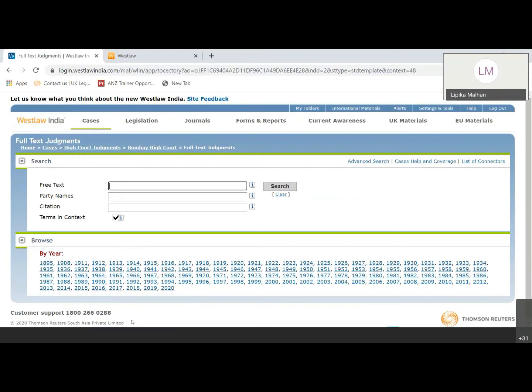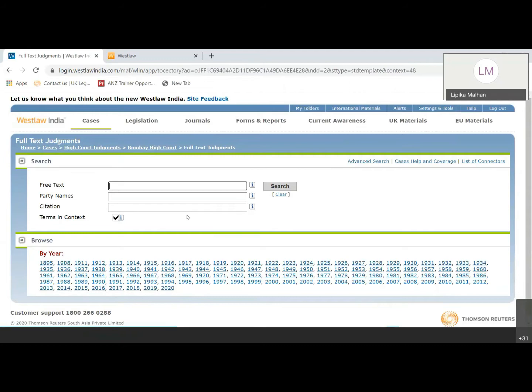Now, just remember one thing, whenever you do any searches, there's a trail going on top. From home, we went to cases, we have come to High Court judgment and Bombay High Court and full text judgments. So now whatever you search in this bar will give you results only from Bombay High Court. So you have filtered your search, and whatever results you get here will be only from Bombay High Court and no other court will appear here.